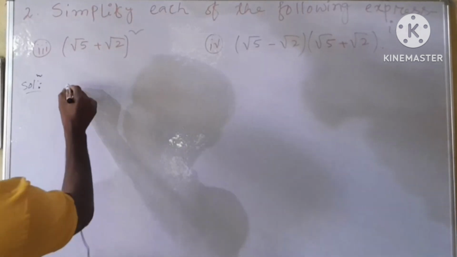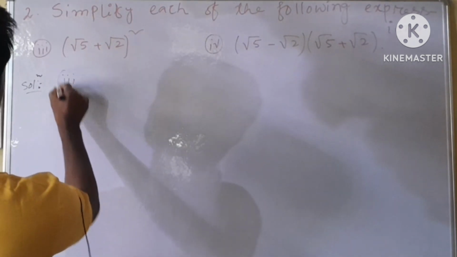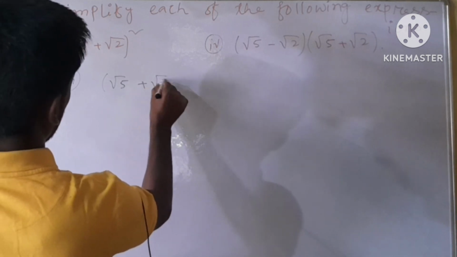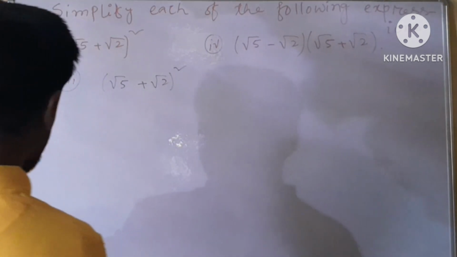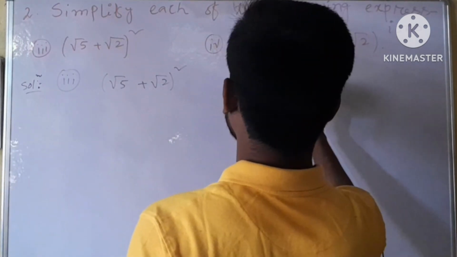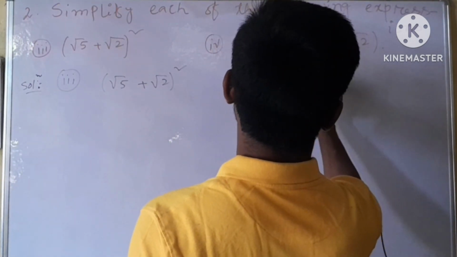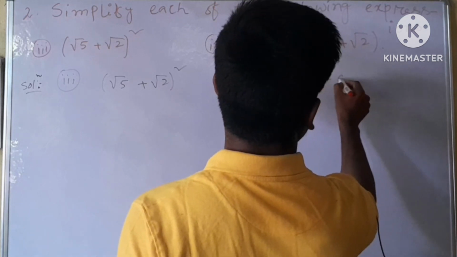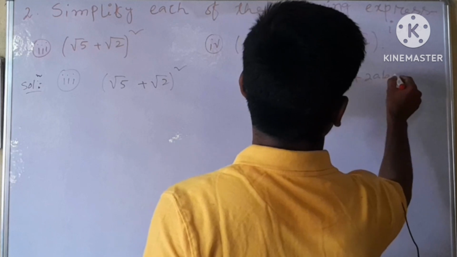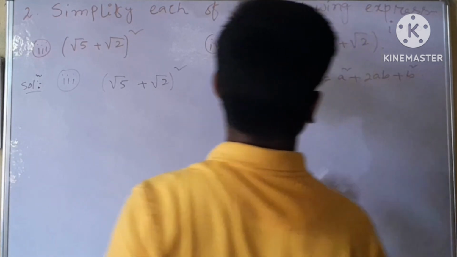Next, Roman number 3, here given (root over 5 plus root over 2) whole square. It is in another formula. The formula is that (a plus b) whole square is equal to a square plus 2ab plus b square.